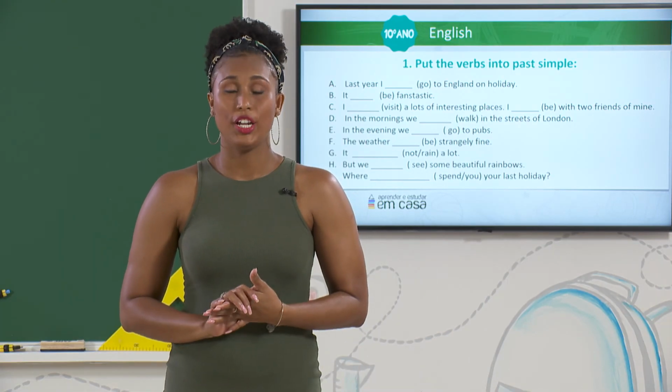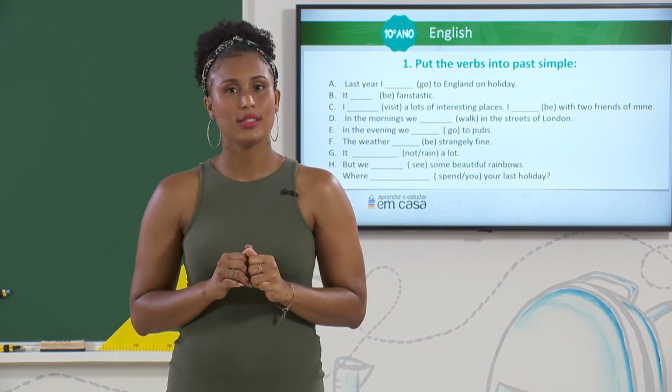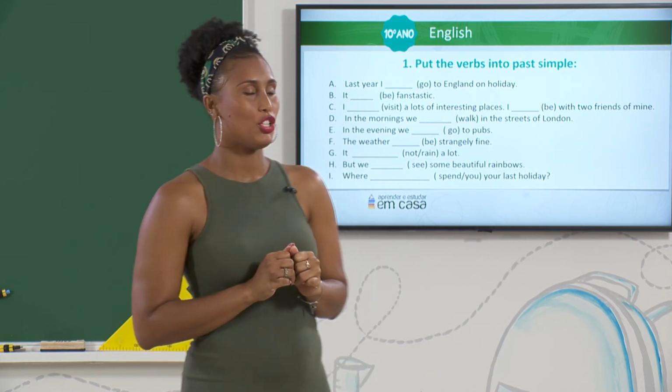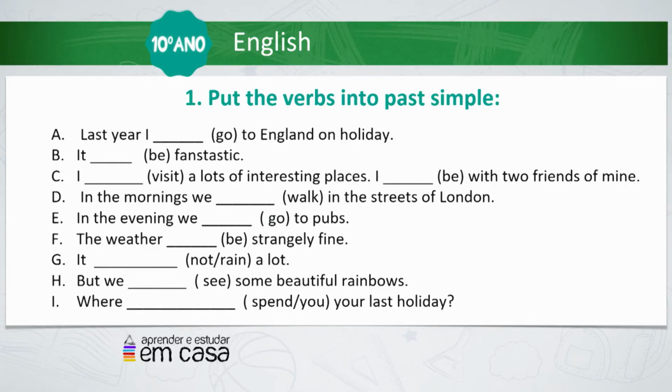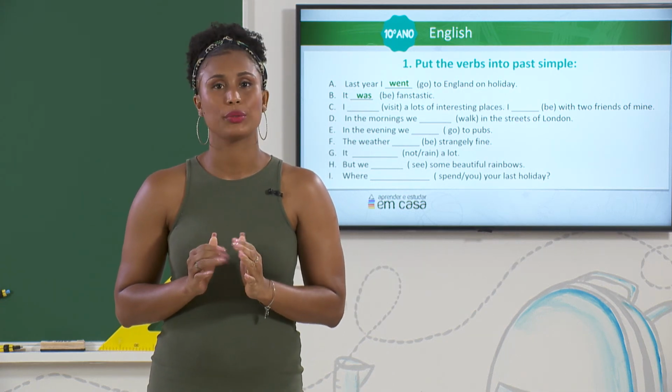Well, I know that you did a great job, but let's correct the exercise together, okay? So, last year I went to England on holiday. Yes, the past simple of the verb go is went. Second, it was fantastic. Yes. Verb to be has two ways to form it. We have was and were.